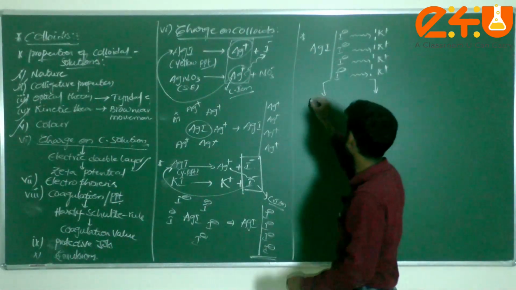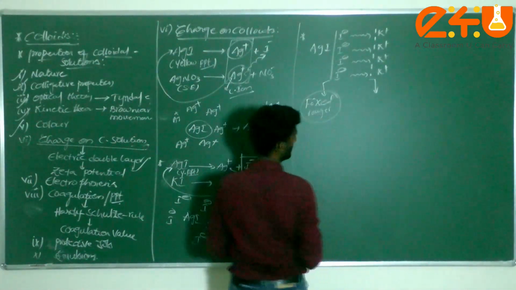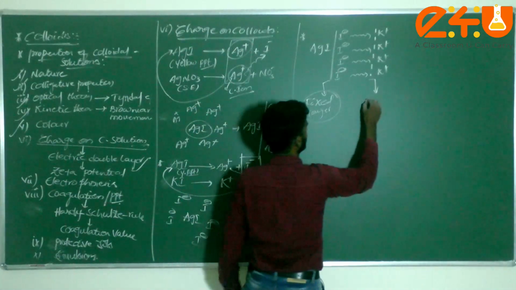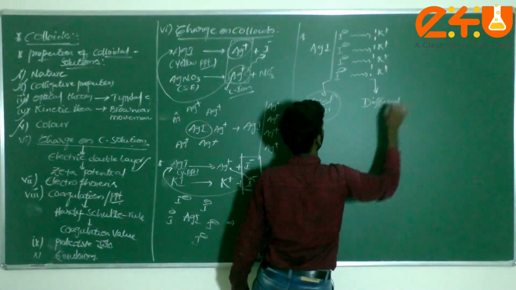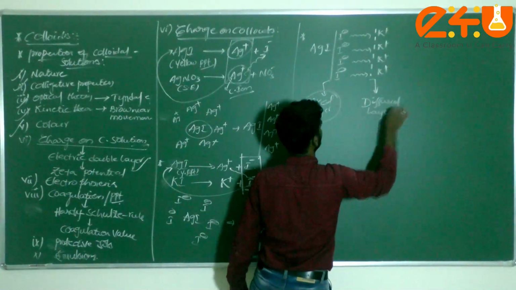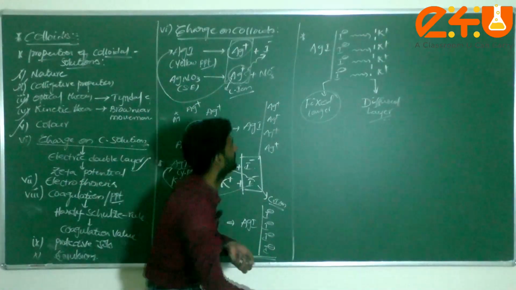This layer is called the fixed layer, and this layer is called the diffused layer. The diffused layer is also known as the movable layer.